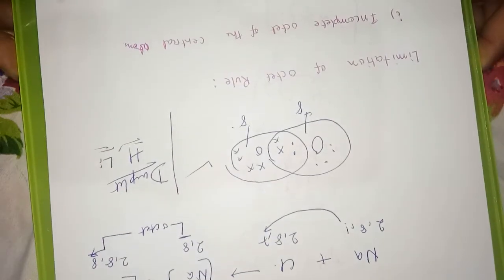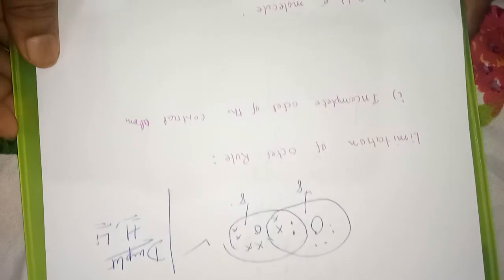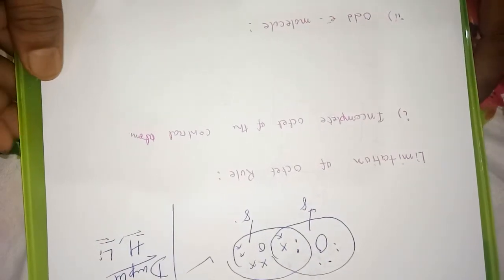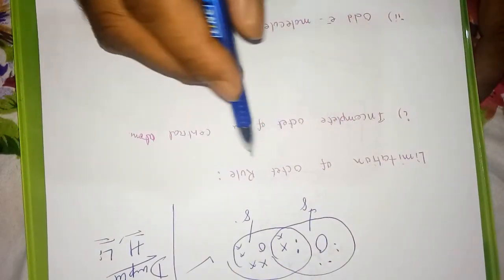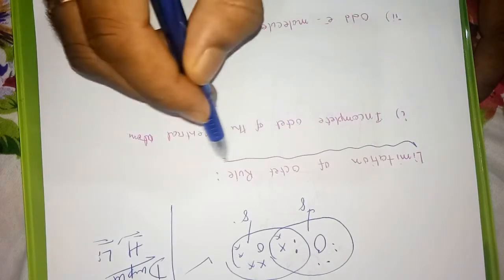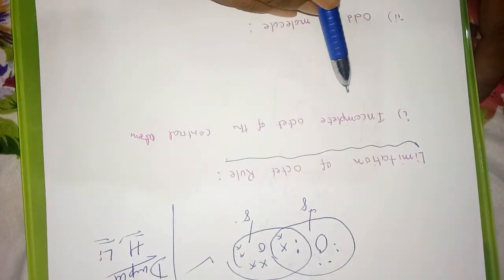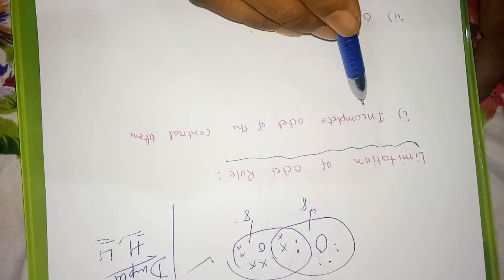Now we are showing the limitations of the octet rule. One is incomplete octet in the central atom.